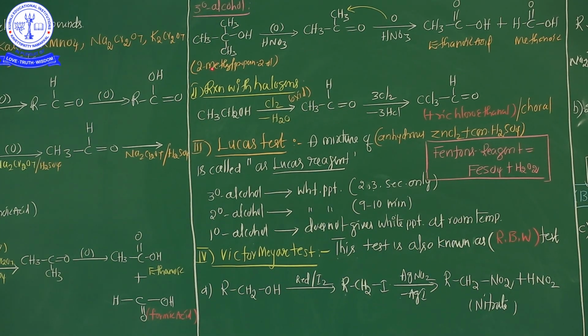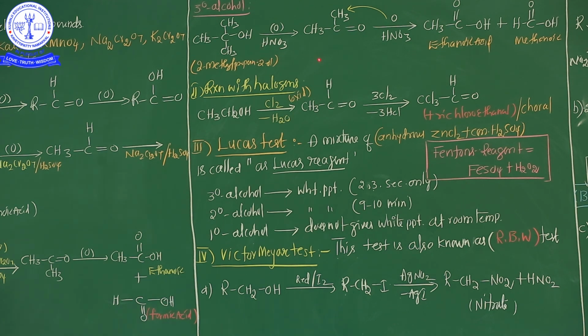Tertiary alcohol is involved in the oxidation process with the help of HNO3. So these are the products. See carefully, what is this compound name? 2-methyl propane 2-ol. It's tertiary butyl alcohol, in the presence of nitric acid.